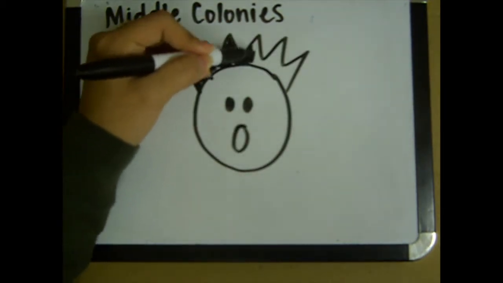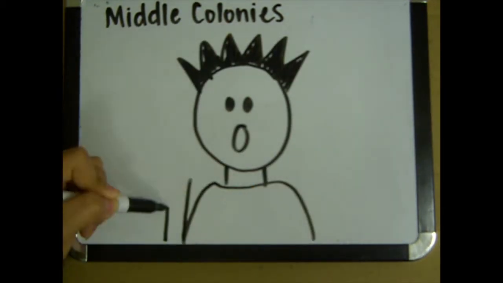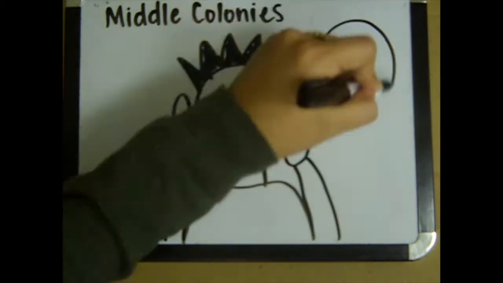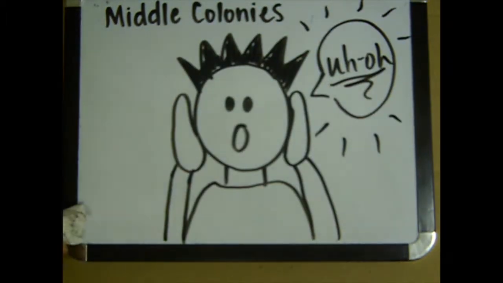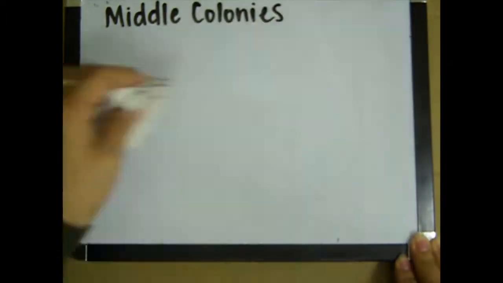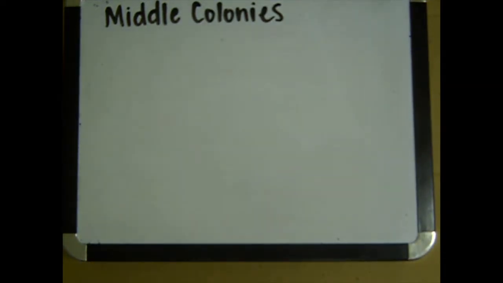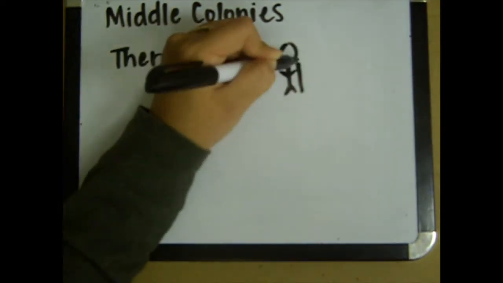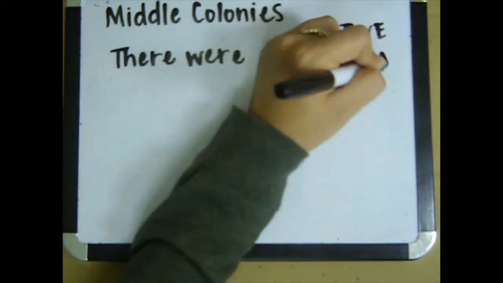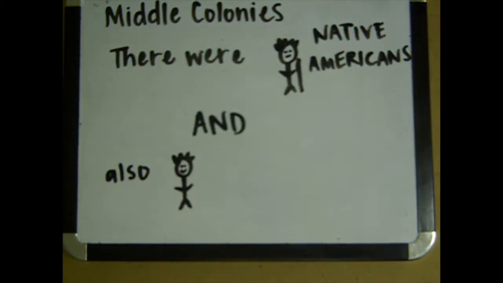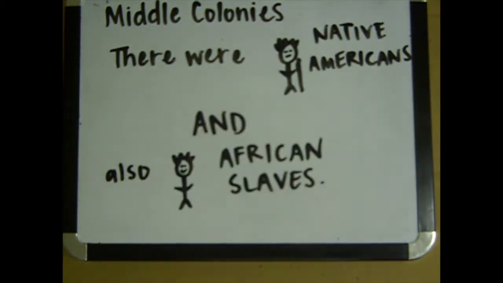Many of the people that came from Europe were very surprised. The reason why was because there were Native Americans and also African slaves.